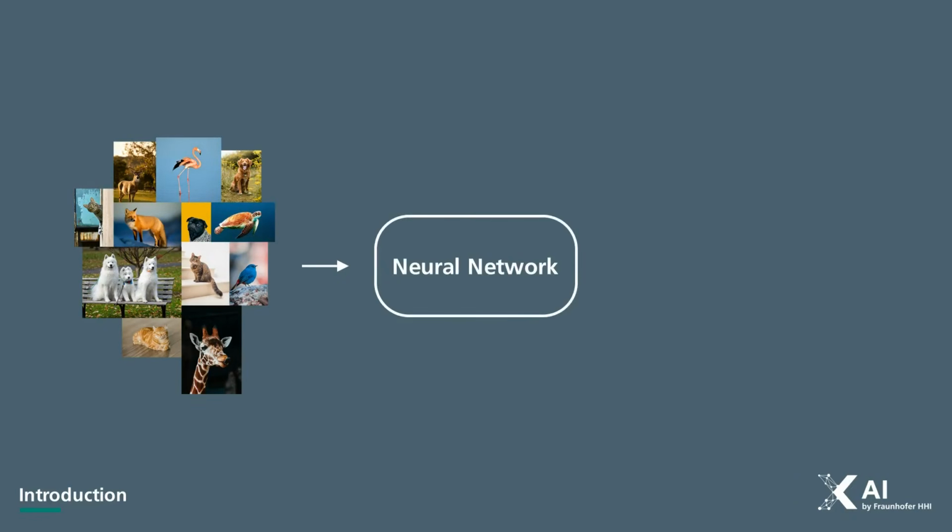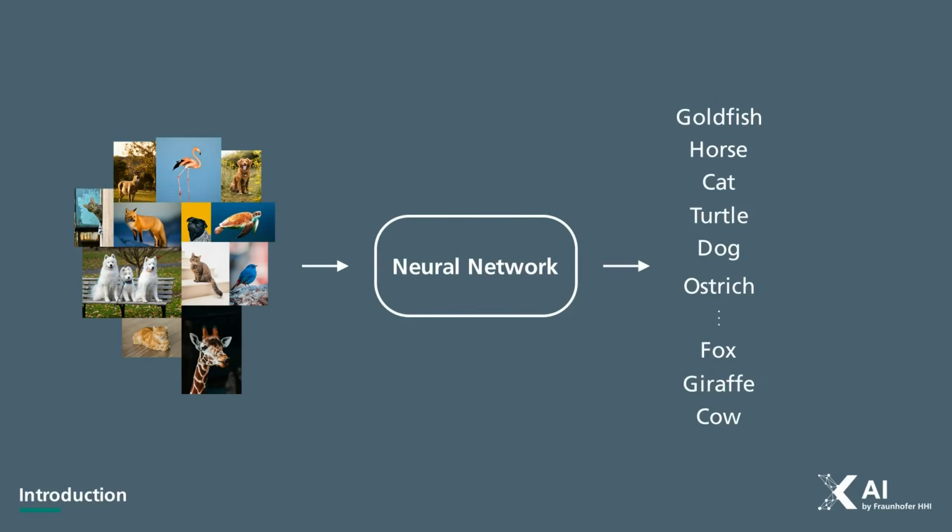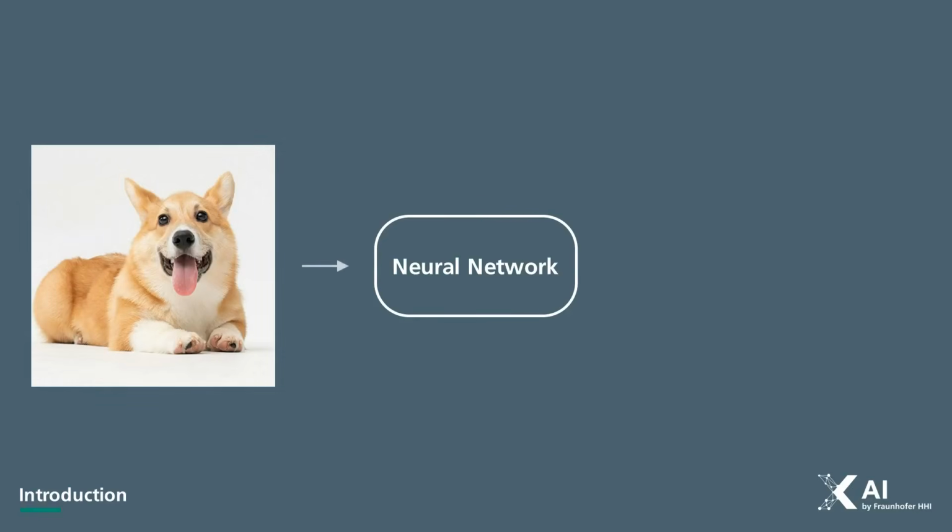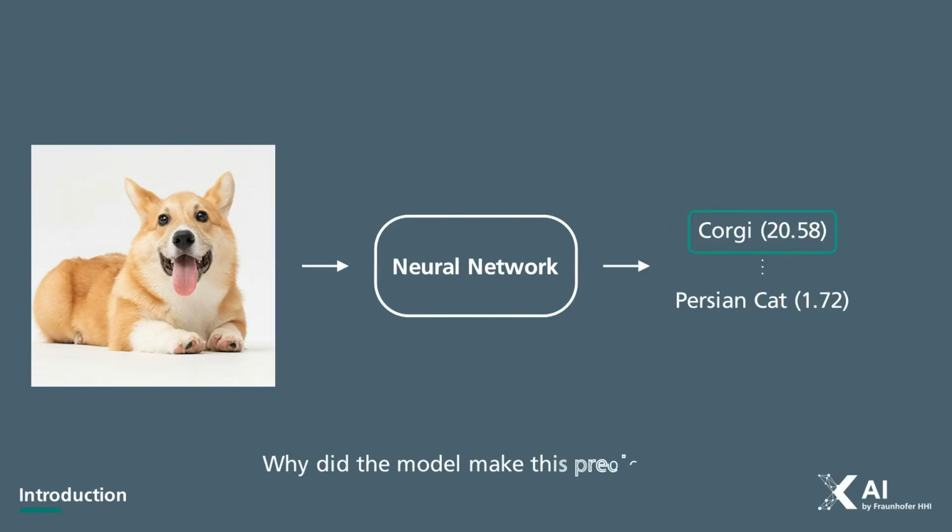After having seen thousands of examples during training, it becomes impressively good and can classify animals with a high accuracy. Now, suppose we show the photo of a dog, the model predicts the correct breed and assigns it the highest score. Success, right? Well, maybe. Here's the problem. We don't actually know why it made that prediction.